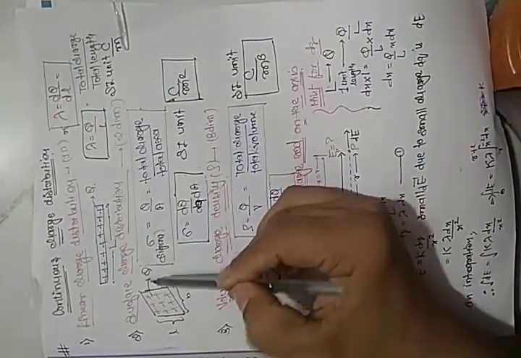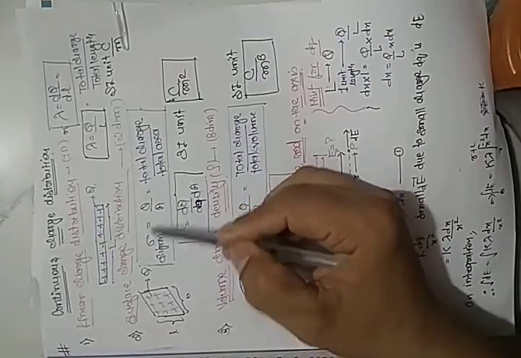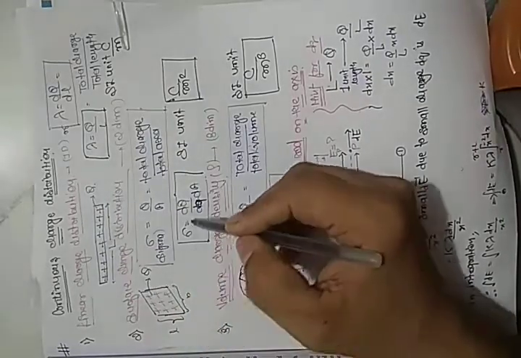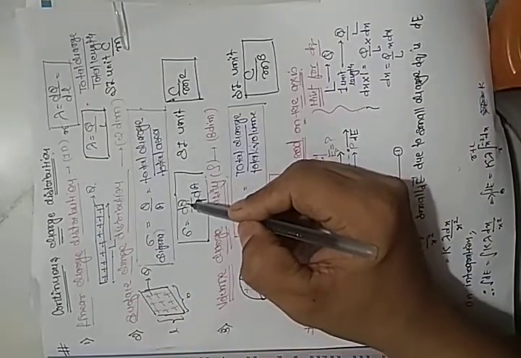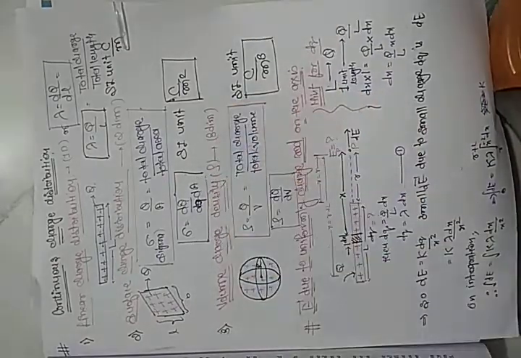If the total charge is given, put the value. If length and breadth are given, multiply them and get the area. So you can calculate sigma. Similarly, if the derivative form is given, then put the derivative of charge and area and integrate. So we are able to get sigma. Okay, so this is the second one.